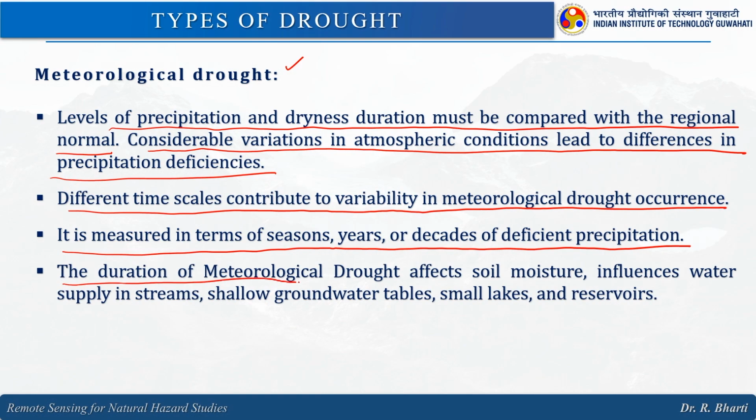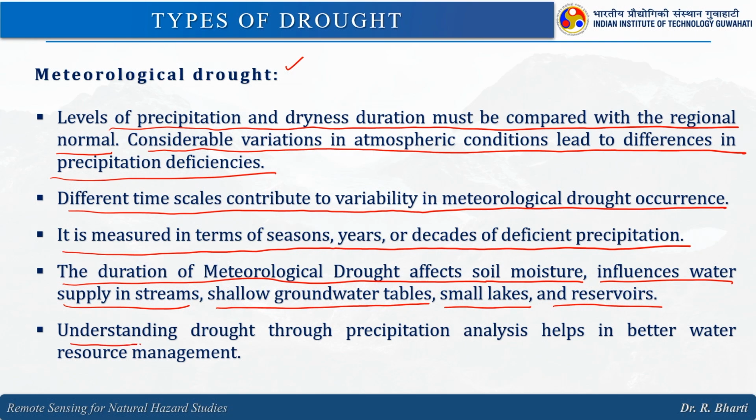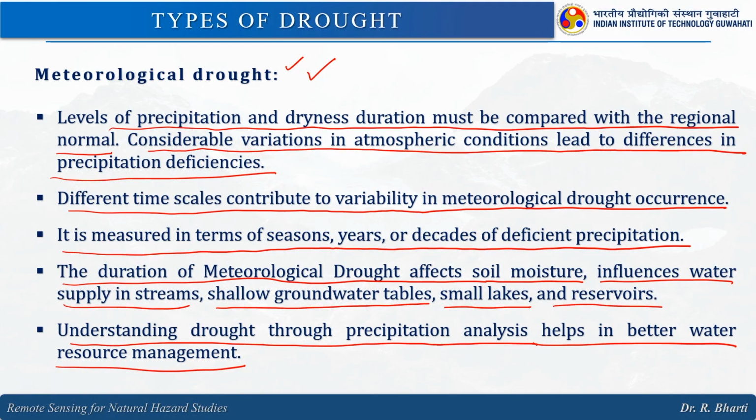The duration of meteorological drought affects soil moisture, influences water supply in streams, shallow groundwater table, small lakes and reservoirs. Understanding drought through precipitation analysis helps in better water resource management, because once we have the meteorological drought, that means rainfall is less, then comes the management of the water resources in that particular region, and for that we need to understand the drought condition.